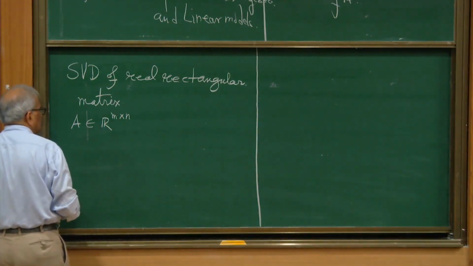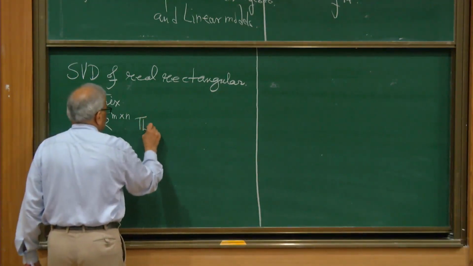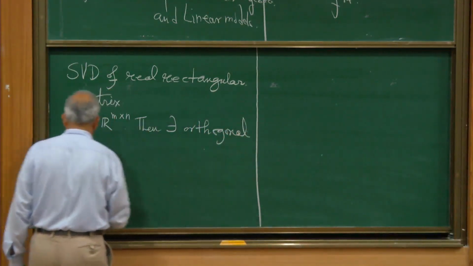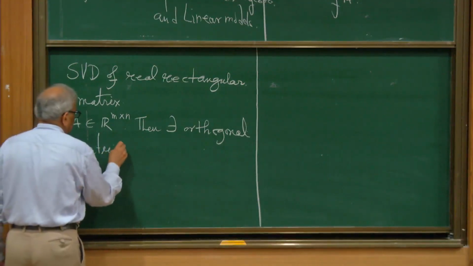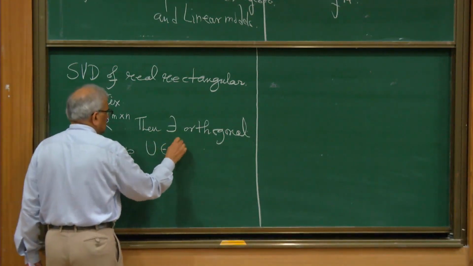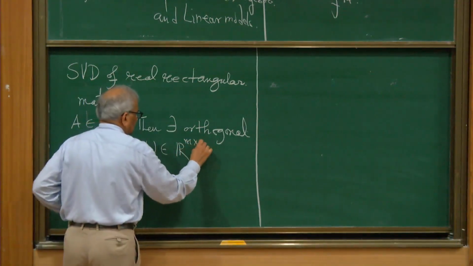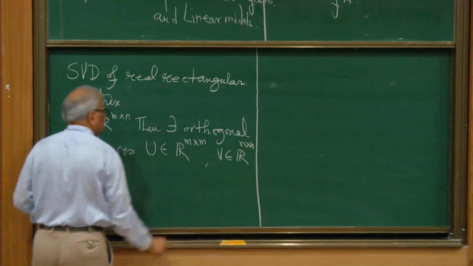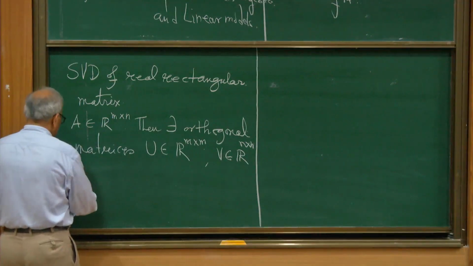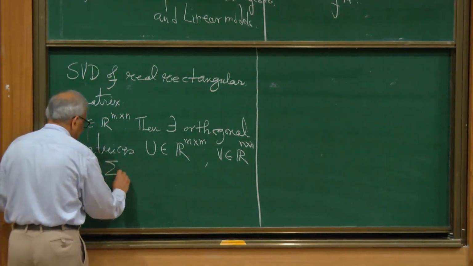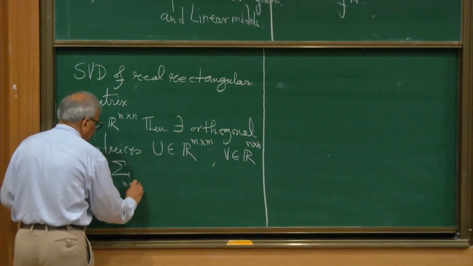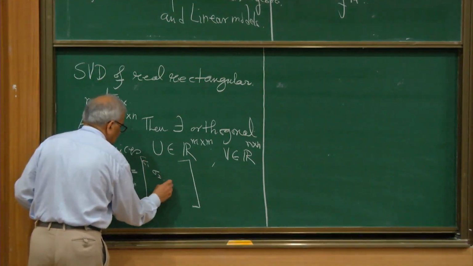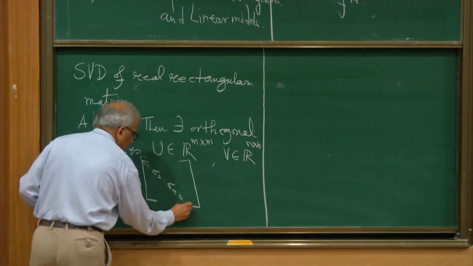So suppose A is a real m by n matrix, then there exist orthogonal matrices U, which is an m by m matrix, and V, which is an n by n matrix. Both are orthogonal, and a rectangular matrix Sigma of size m by n, which looks like sigma 1, sigma 2, sigma r, 0, 0.